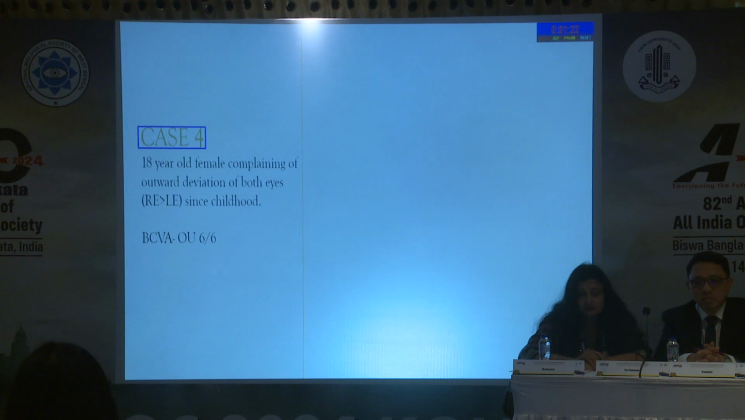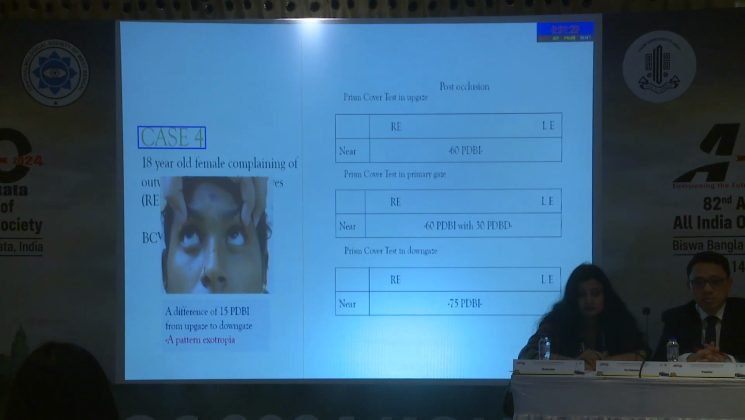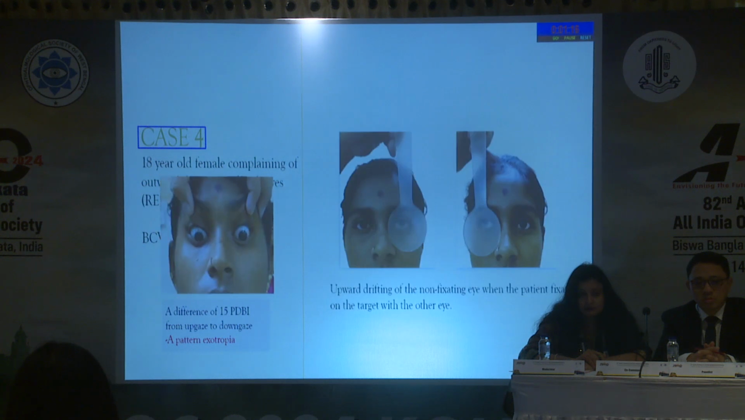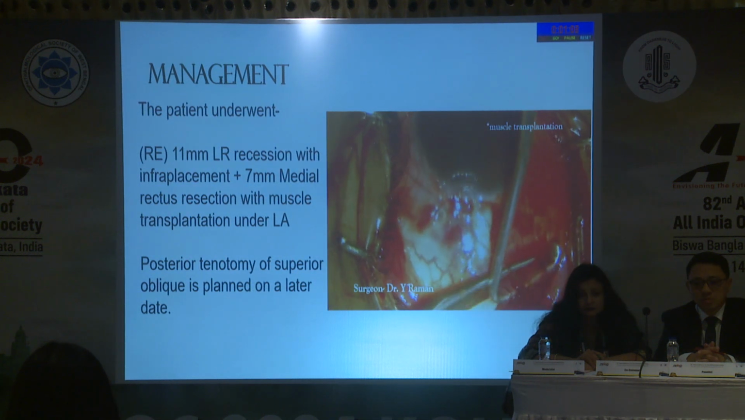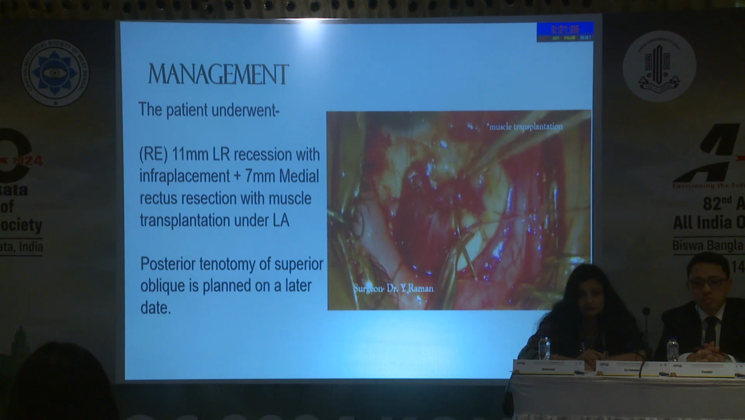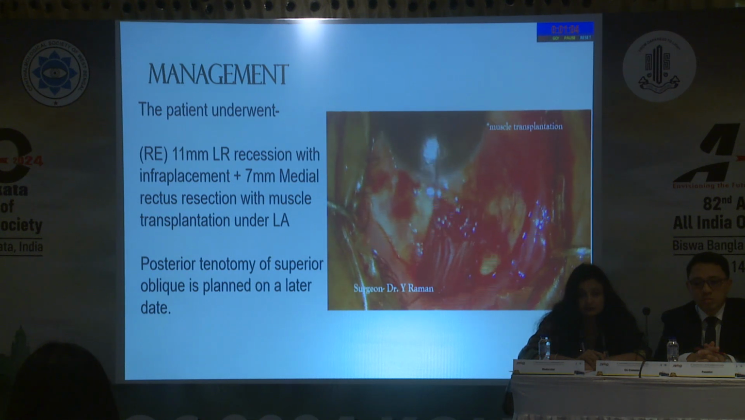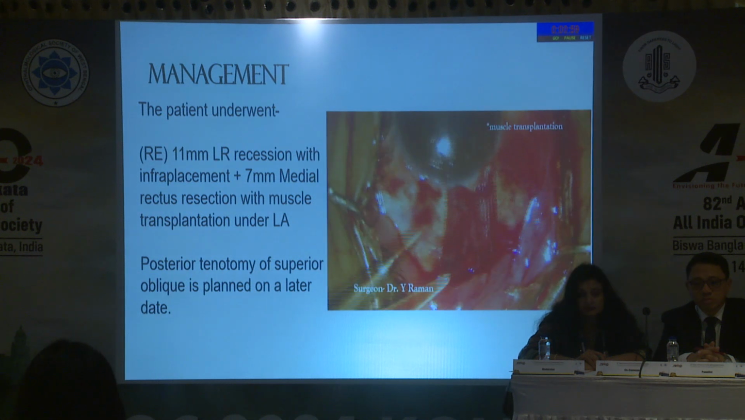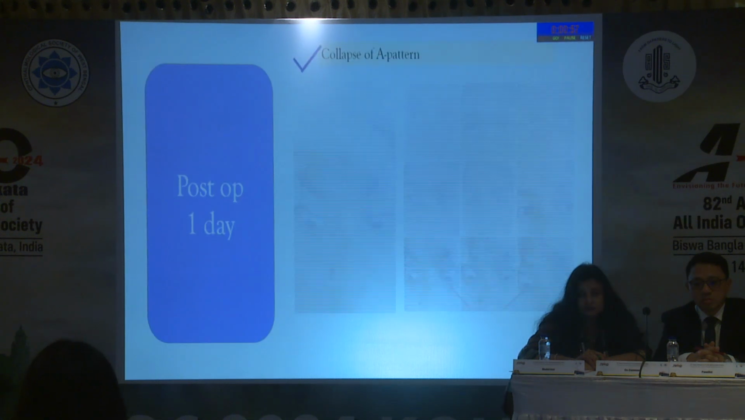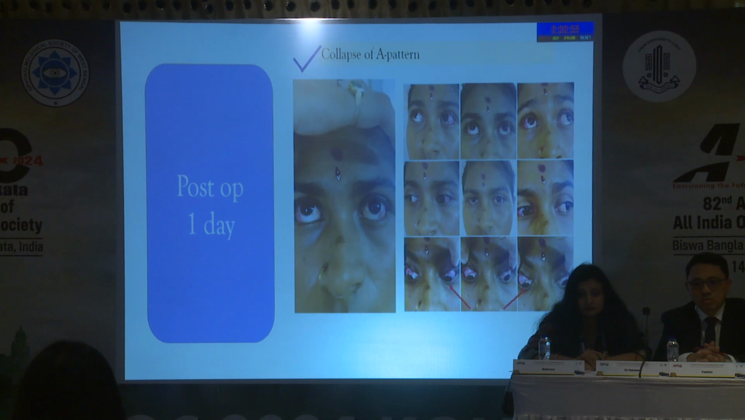The fourth case is of an 18-year-old female who presented with a 15 prism diopters A pattern of exotropia and who had a very large angle of dissociated vertical deviation, and therefore, initially she went for a lateral rectus resection with infraplacement and a medial rectus resection with muscle transplantation, and in the future we will be posting her for a posterior tenotomy of the superior oblique of both eyes. Post-operatively, we have only seen a collapse of the A pattern.